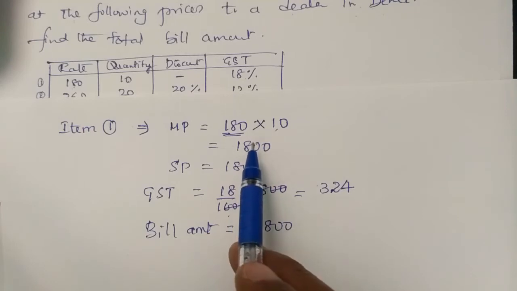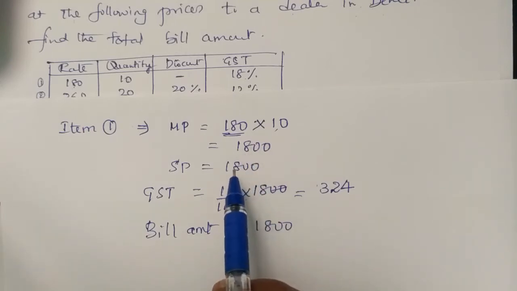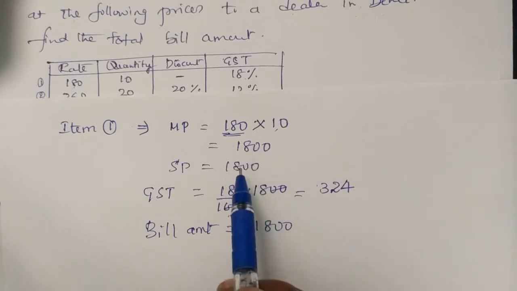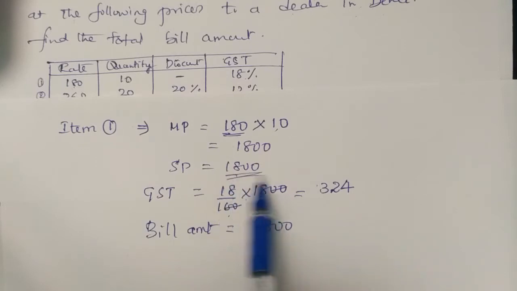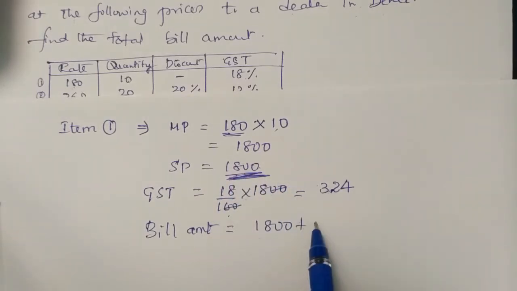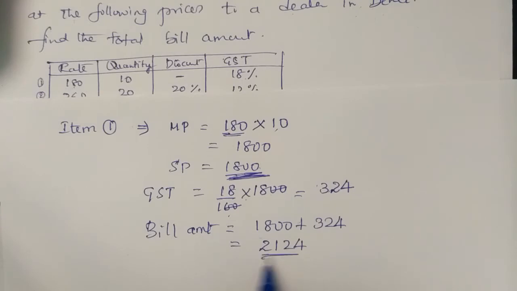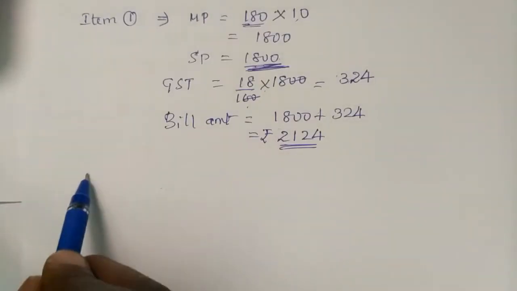If a textbook rate is 400 and they are not giving discount, you have to buy for 400 only. If discount is there, it reduces. The reduced or same value is called the buying rate. We are buying for 1800 plus government charges 324 rupees. Finally it is 2124 rupees. So this is the bill amount for item 1. Now we go for item 2.